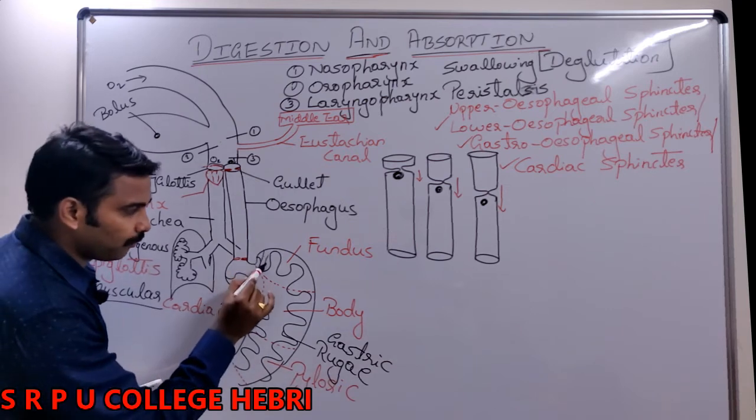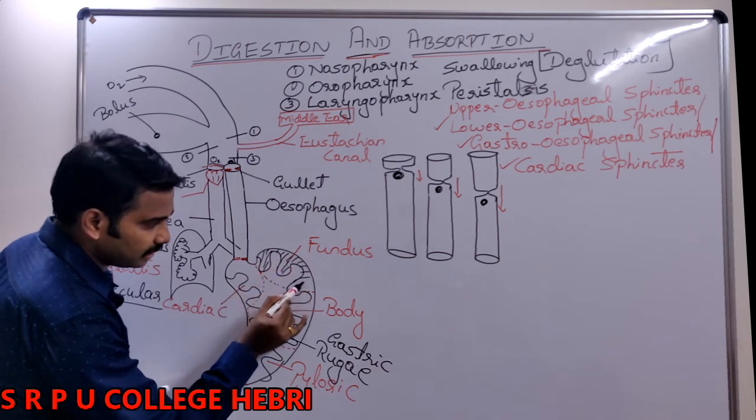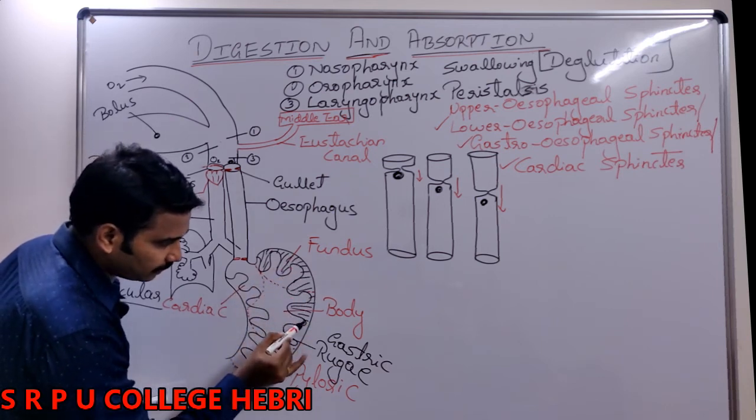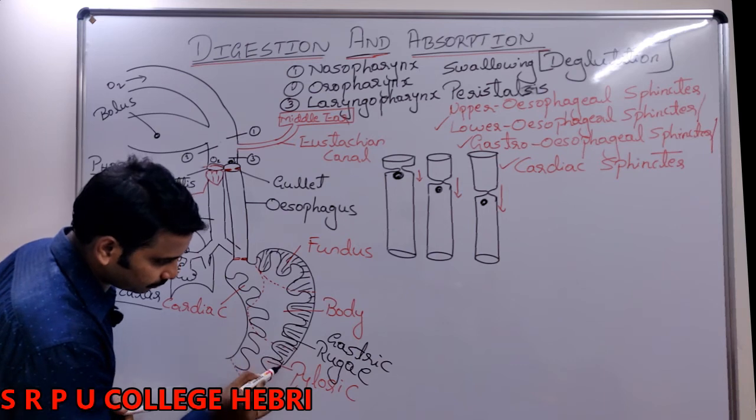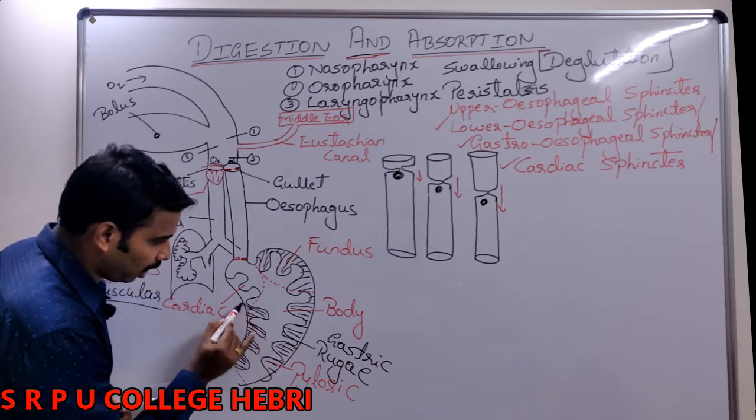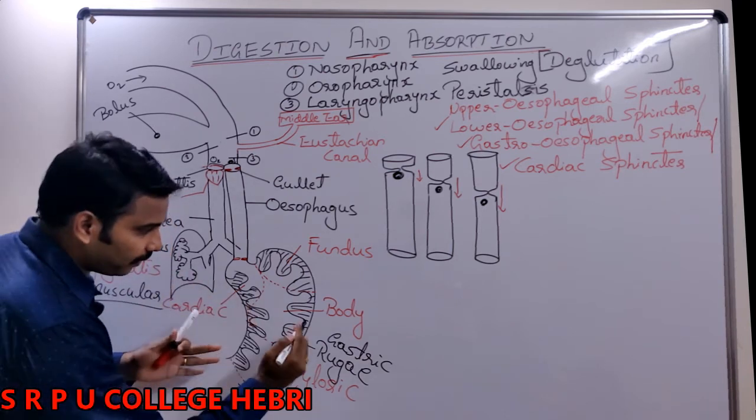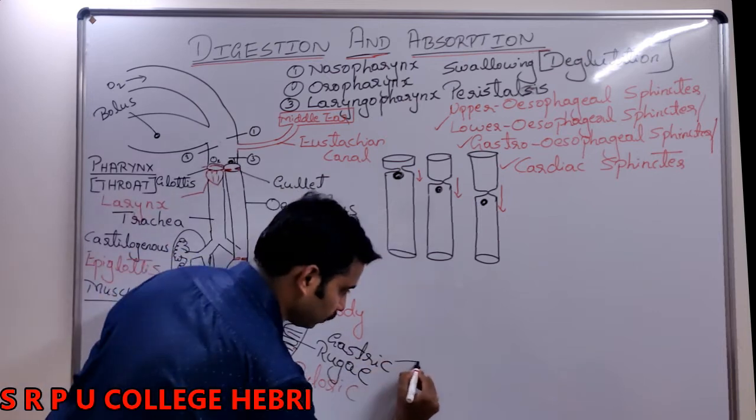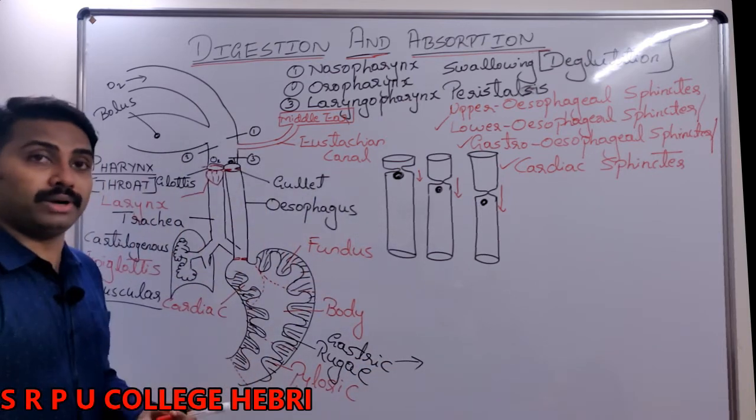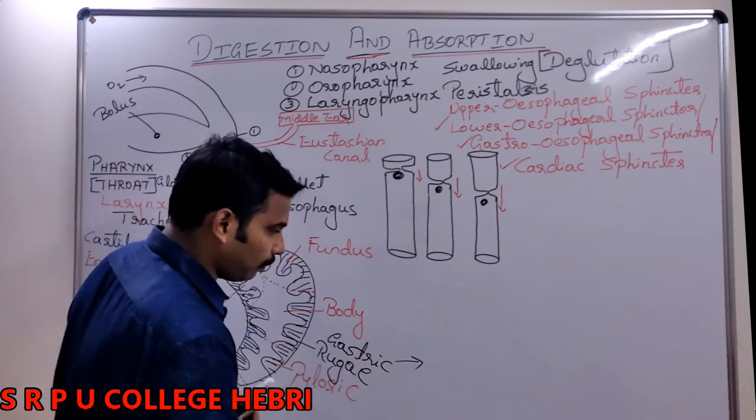They are the foldings in the wall of the stomach. Please try to understand, this is the wall of the stomach. This wall of the stomach will fold and form rugae. What is the function of rugae? 1 mark question. Once again, you have to note down every time I say 1 mark, 2 mark. It is very important. What is the job of rugae?